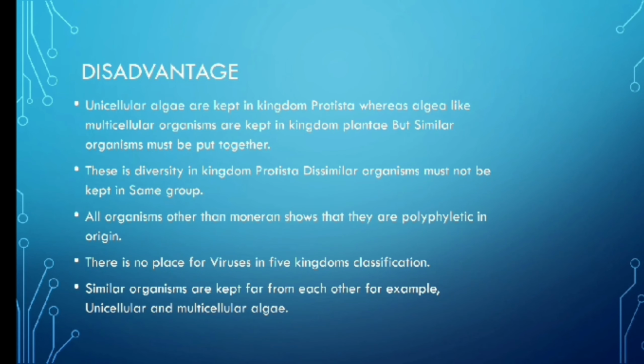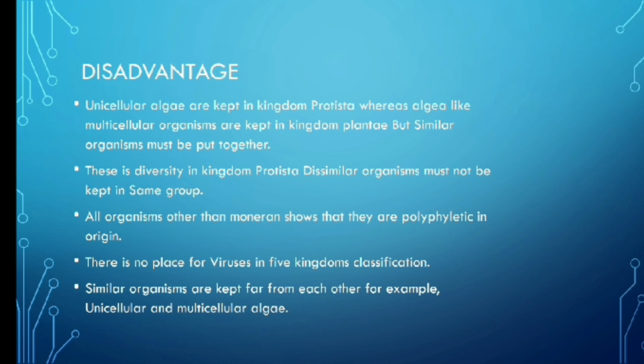Disadvantages of Whittaker's 5 kingdom. Unicellular algae are kept in kingdom Protista, whereas algae that are multicellular organisms are kept in kingdom Plantae. But similar organisms must be put together. There is diversity in kingdom Protista. Dissimilar organisms must not be kept in the same group.